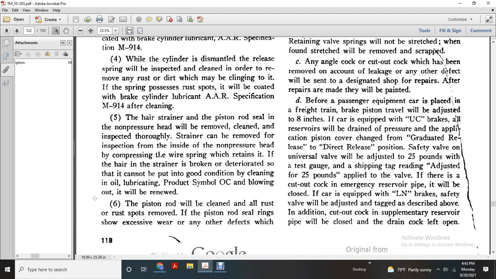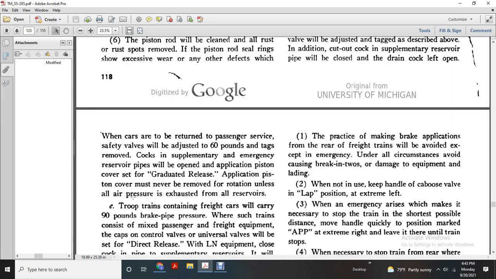Alright. If the car is equipped with the UC brakes, reservoirs, all of the drainage press for the application piston, cover the charge with the graduated release, direct release position, safety valve with the universal valve adjusted to 25 pounds with the test gauge with the shifting tag, reading adjusted for 25 pounds, applied with the valve if there's not cut out cock of the emergency reservoir pipe, this will be closed with the car is equipped with the LN brakes, safety valve with adjusted the tag and described above the addition, cut out cock of the supplementary reservoir pipe, will be closed with the drain cock left open.